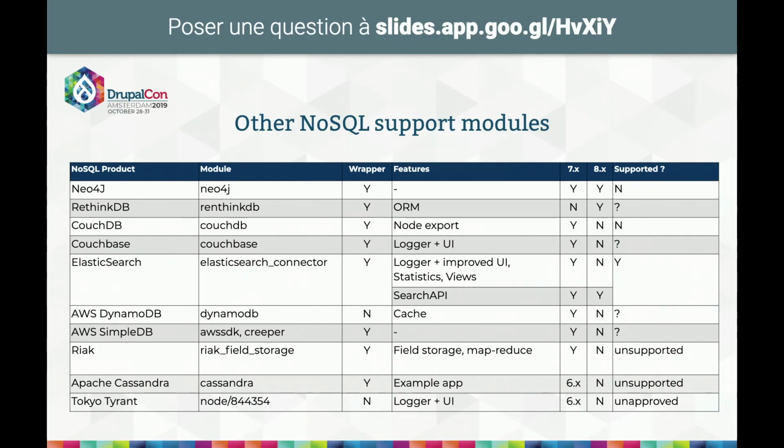The most maintained engine today is Neo4j. Neo4j is a graph database. It's the only one of its kind to be supported in Drupal. And it has a driver wrapper, allowing you to write applications for Neo4j in your own code, entirely custom, adapted for Drupal. And the main point of interest is that it's supported, well, at least it works, and there are no broken bugs issues for 8.x.